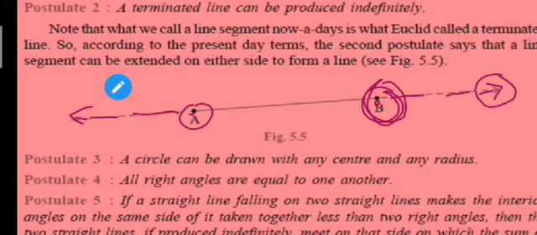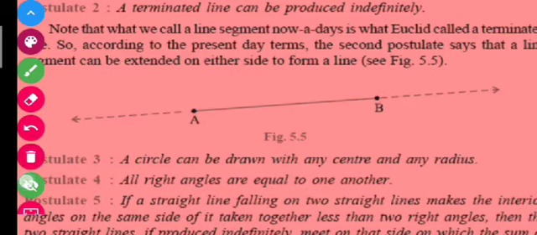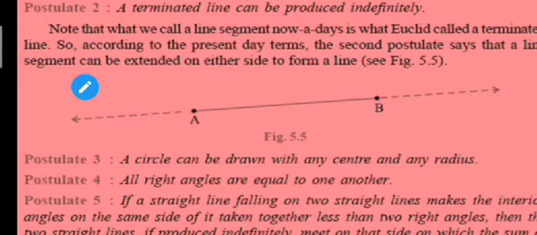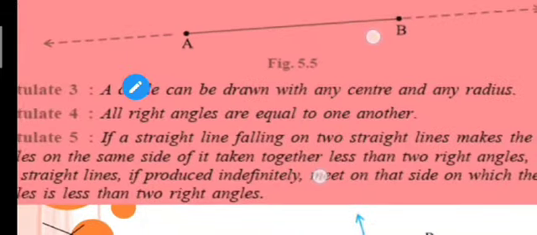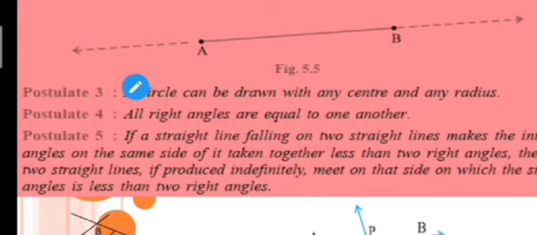Okay, let us see our assumptions or postulate 3. A circle can be drawn with any center and any radius. What it is saying? It is saying that you can draw a circle with any center and any radius. I think it is very simple, and it is clear to you that if you want to draw a circle of any radius, you can draw it. Okay, so this is postulate number 3.